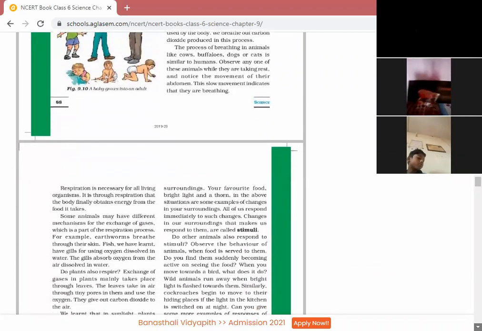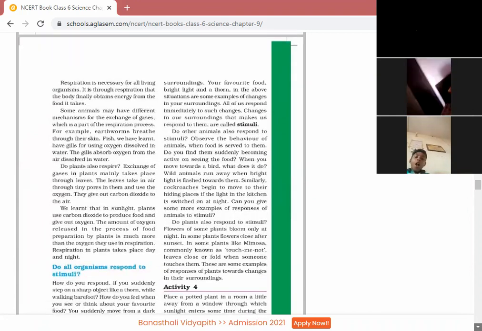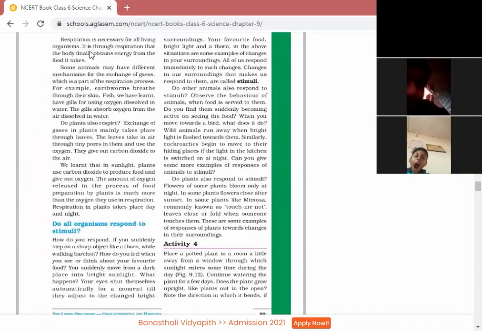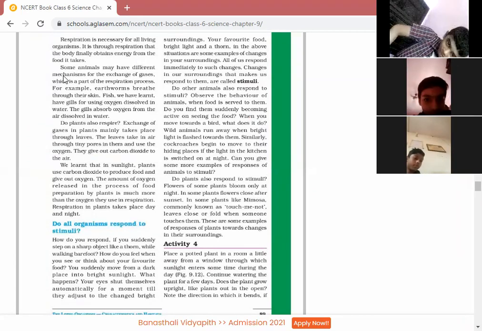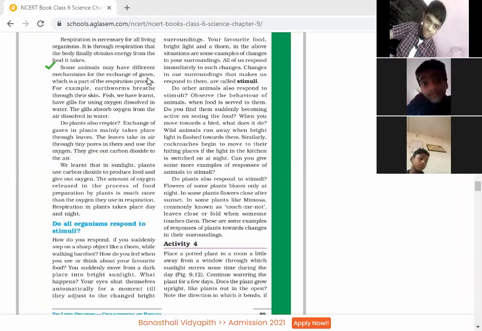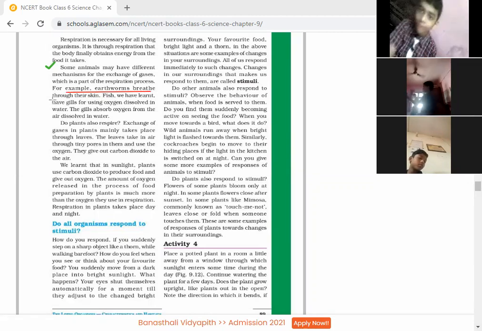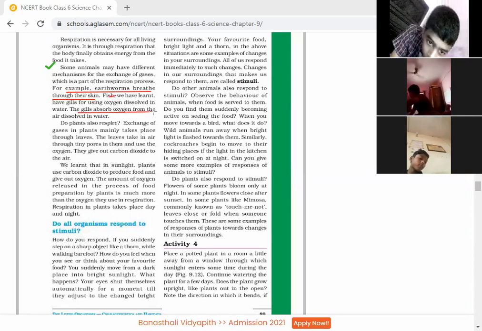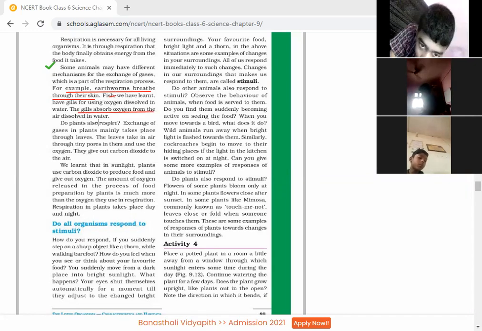Now the next is, respiration is also necessary for all living organisms. It is through respiration that our body obtains energy. Now let's discuss some of the different animals where the exchange of gases takes place. For example, in earthworm. So children, kindly write down. For example, earthworm, kindly mark the question. Earthworms breathe through their skin. Fishes have gills. Through gills, they absorb the oxygen. Okay, kindly mark it. Keep on underlining.